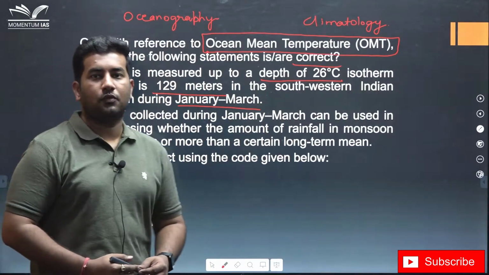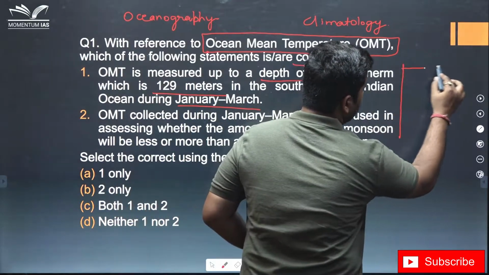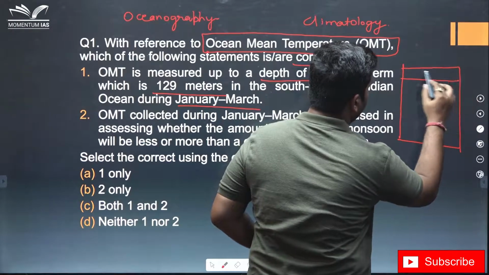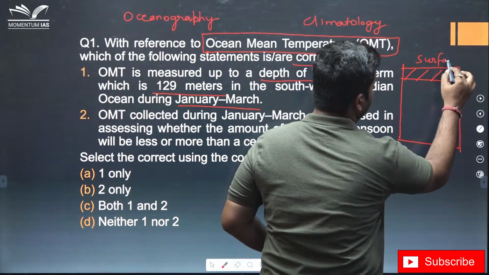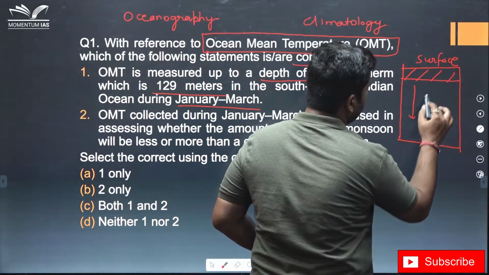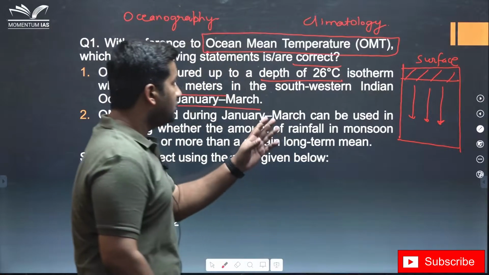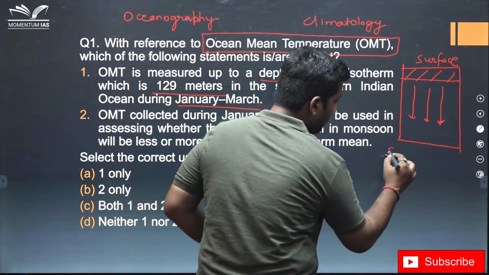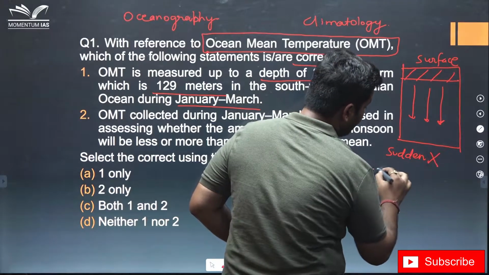Now, in case of oceanography, let's see, this is the column of our ocean. This much area comprises the surface and this is the deep ocean. The change in temperature is not very sudden; it is gradual.